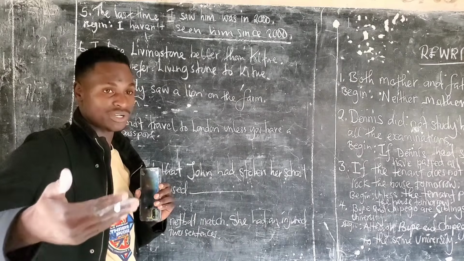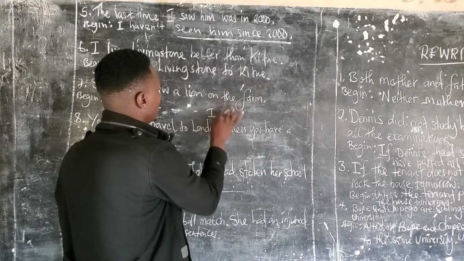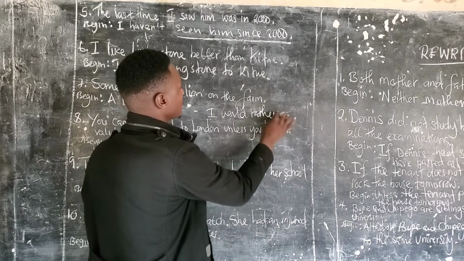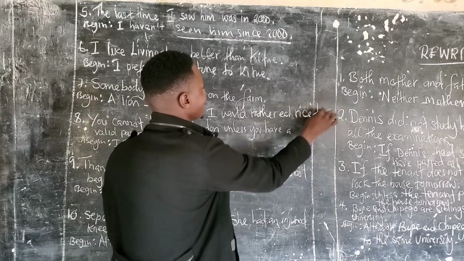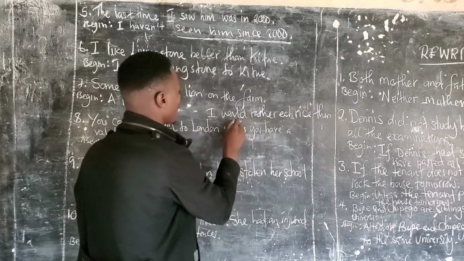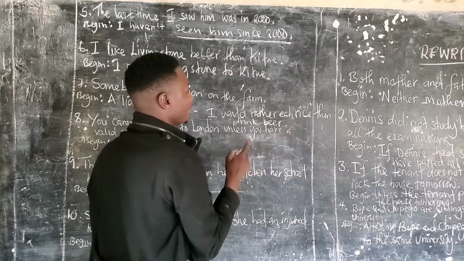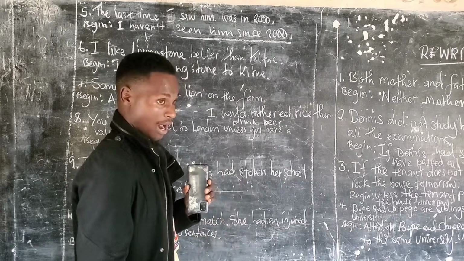Now, just to add on this one, for example, let's say I would rather eat rice than drink beer. Then they tell you begin I prefer.